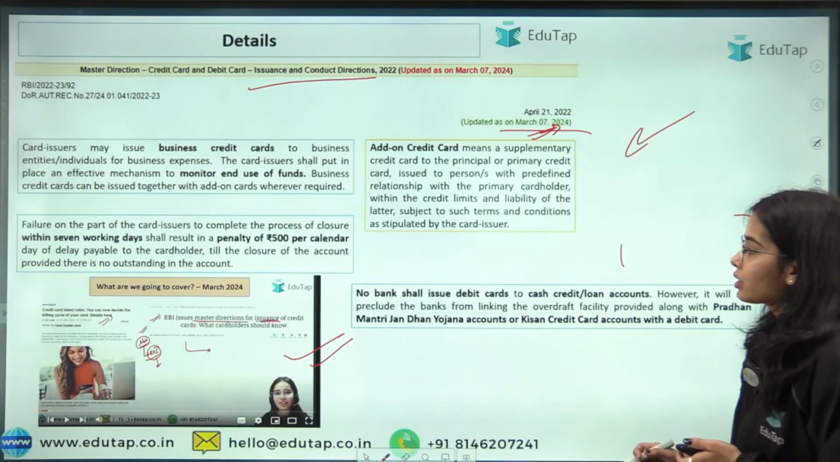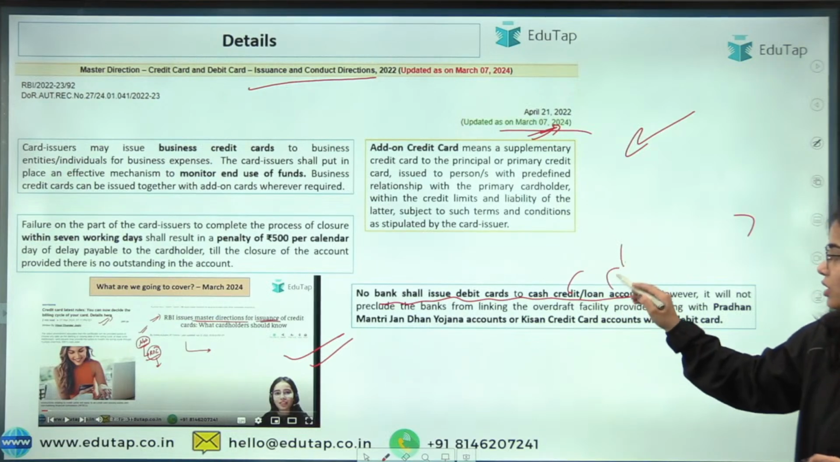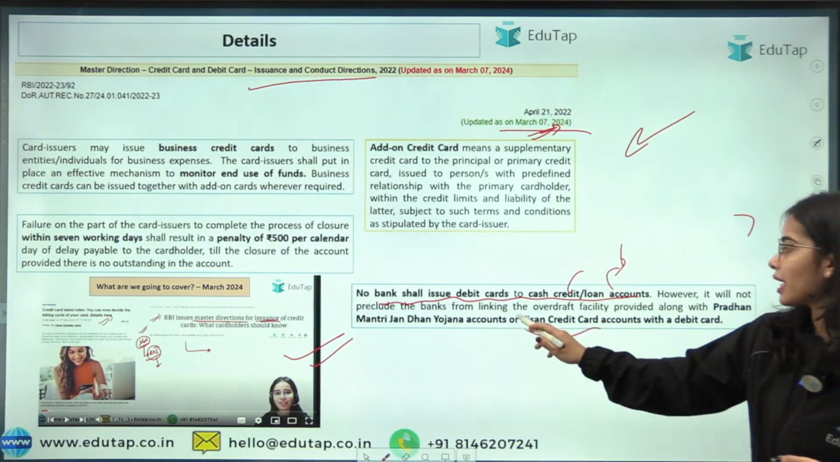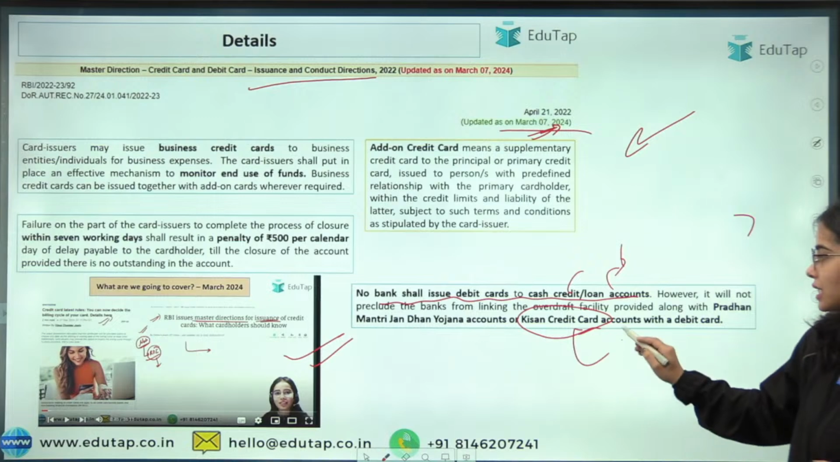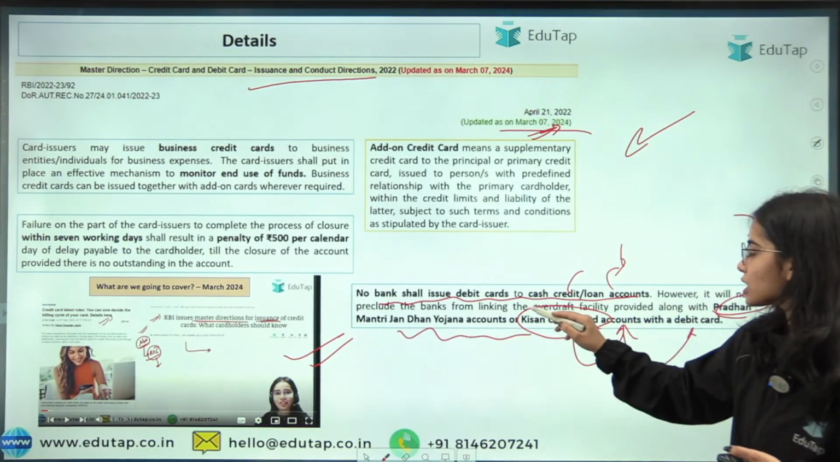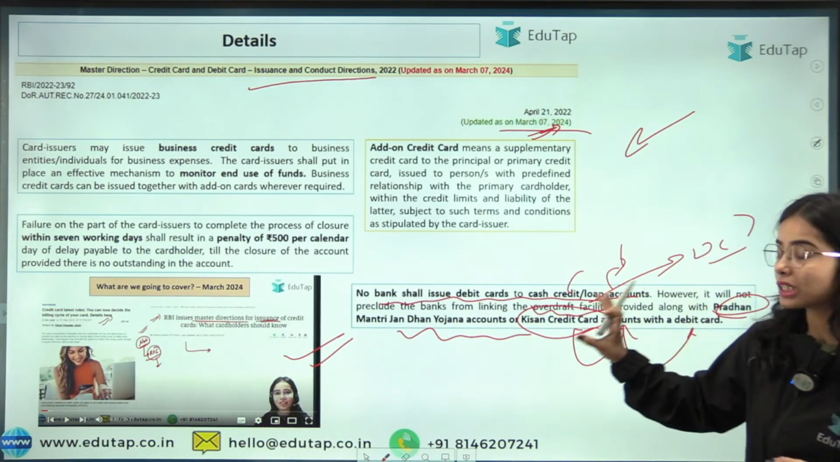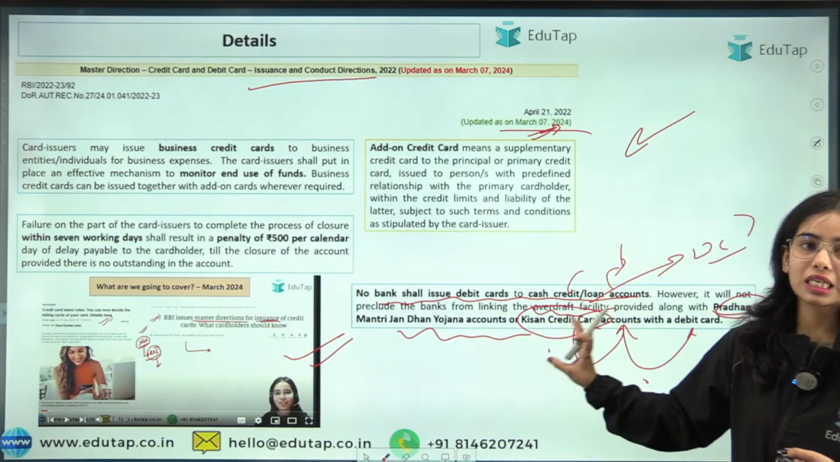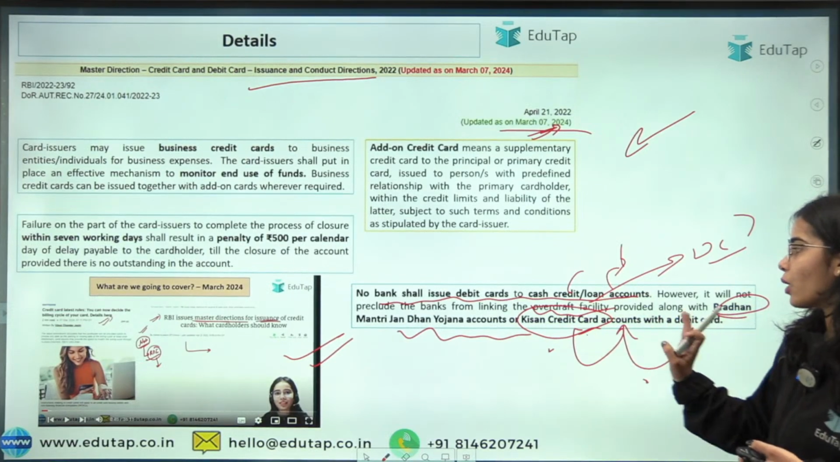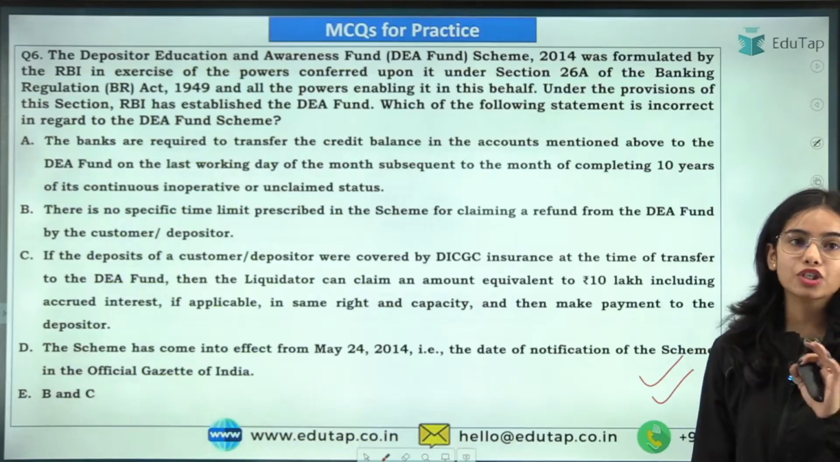Here, no bank shall issue debit cards to cash, credit or loan accounts. It was only allowed for the Kisan Credit Card accounts, and for the Pradhan Mantri Jan Dhan Yojana accounts, if there was an overdraft facility, on these the debit card was allowed. Only for these cash, credit or loan accounts the debit card was allowed. Otherwise, no bank shall issue debit cards to cash facility.